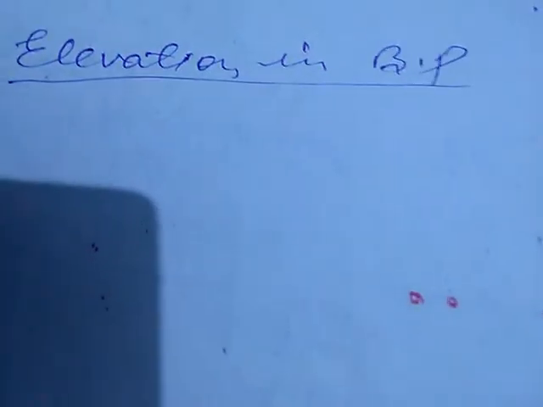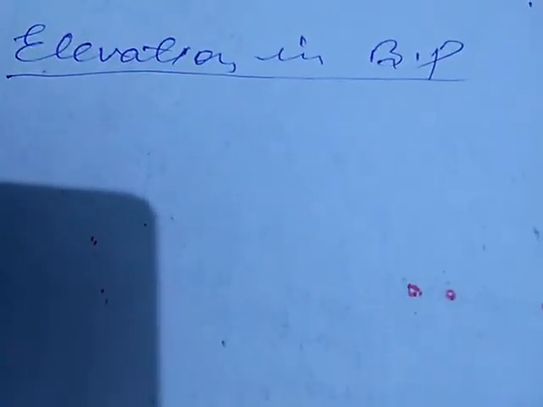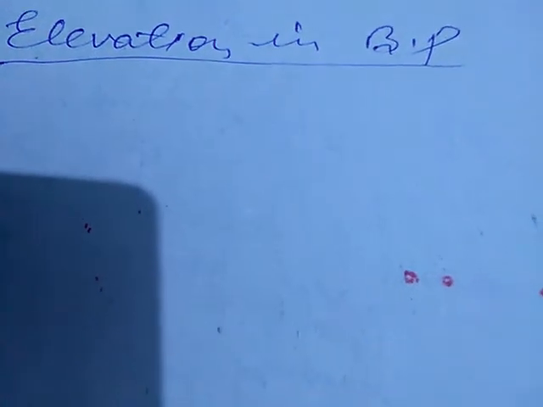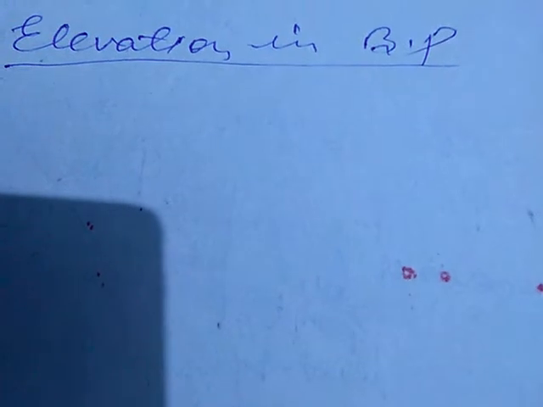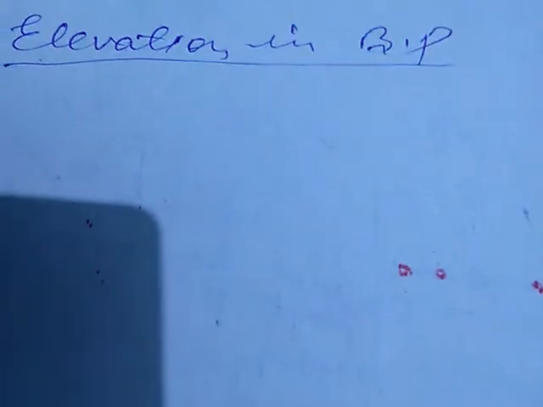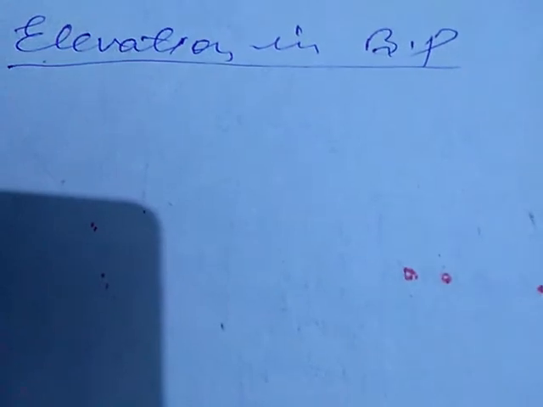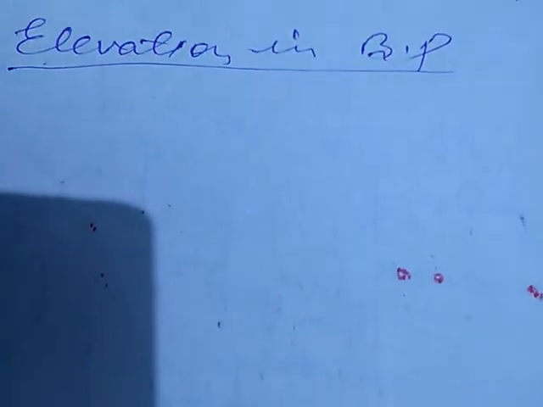First of all, we will start our discussion with what boiling point is. Boiling point is a temperature at which the vapor pressure of a given liquid becomes equal to the atmospheric pressure. That particular temperature at which the vapor pressure becomes equal to the pressure exerted by the atmosphere is referred to as the boiling point.